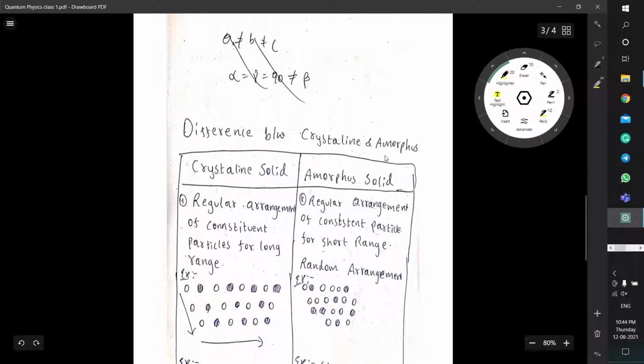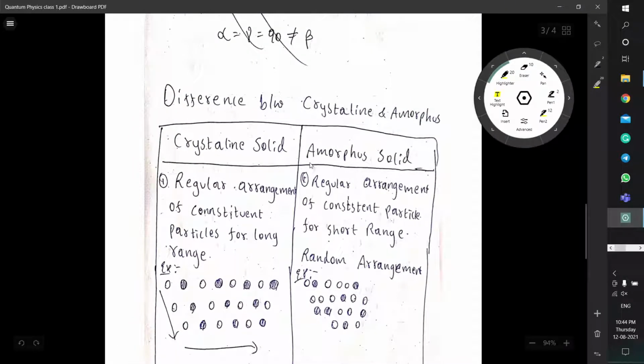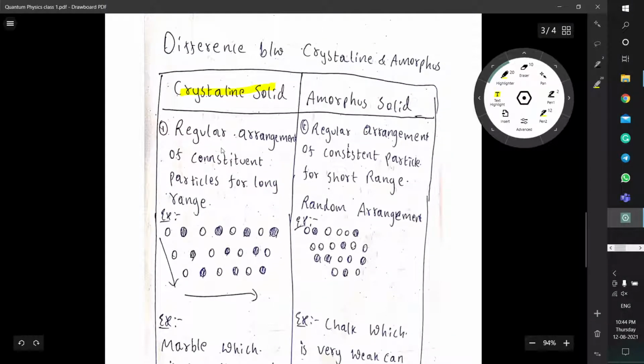Crystalline and amorphous are the two types of solids, based on internal structure: crystalline solid and amorphous solid. First, the crystalline solid. A crystalline solid is the regular arrangement of constituent particles over a long range, whereas an amorphous solid is a regular arrangement of constituent particles over a short range.